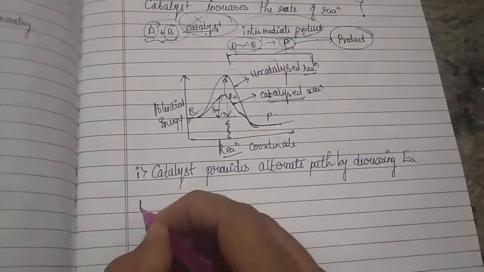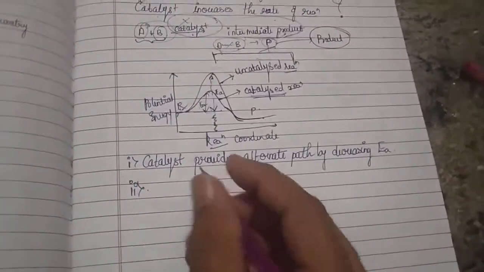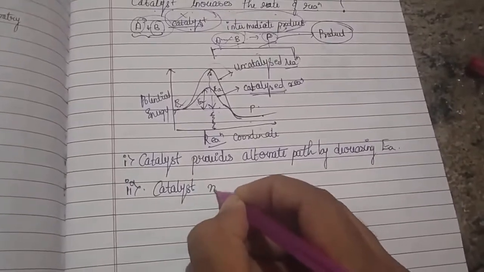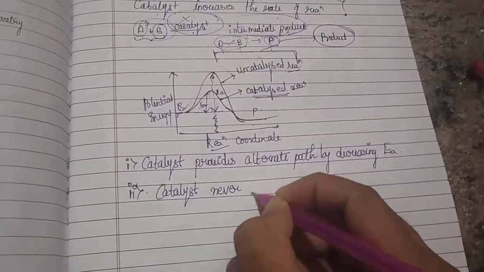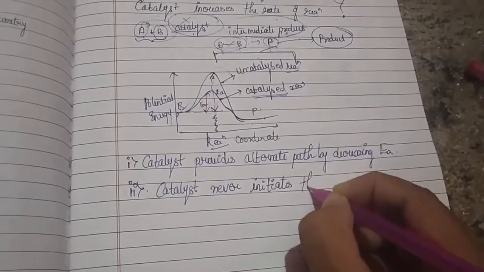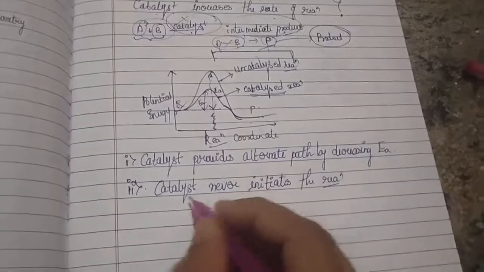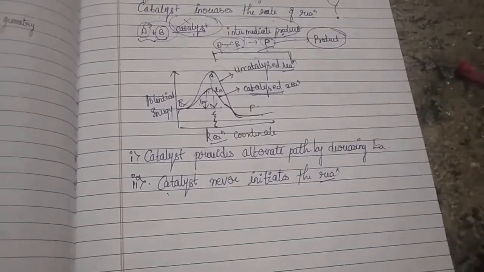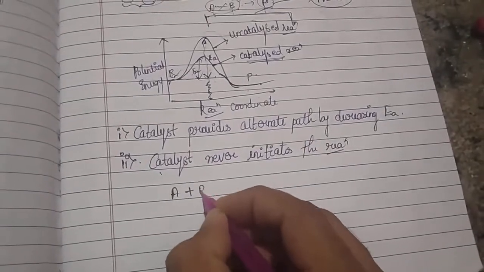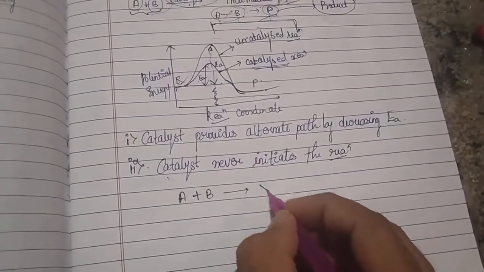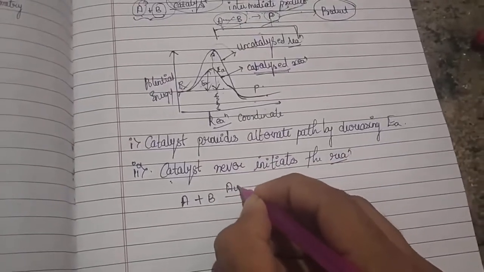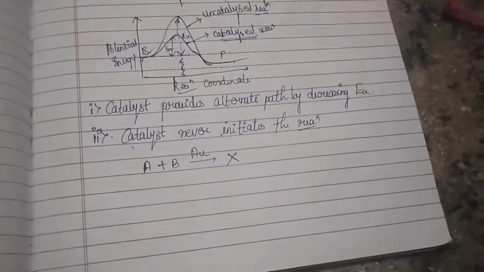And the next thing you have to remember throughout your life is that a catalyst never initiates a reaction. Means what? If a reaction is not taking place, for example, if I say that A plus B is not giving you any product, and somebody asks you, I'm going to use a gold catalyst, can the reaction proceed?